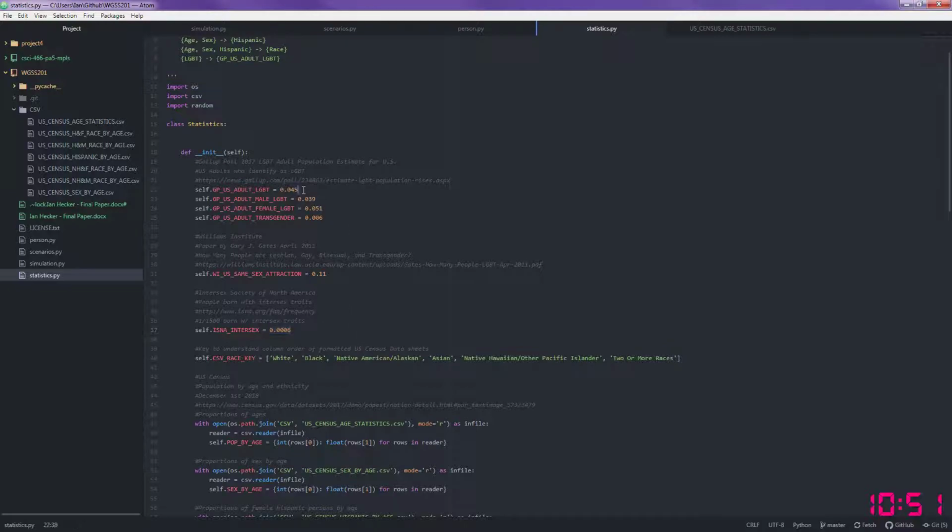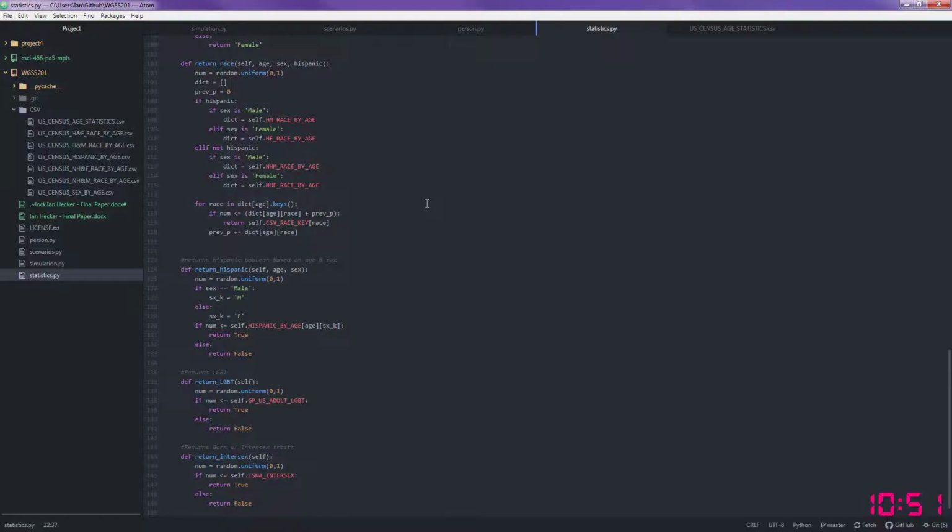And then the same with the Gallup poll. They did a random nationwide survey where they determined that 0.045 of people identified, not percent, proportion, sorry, identified as LGBT. So 4.5% of people from the study identified as LGBT.